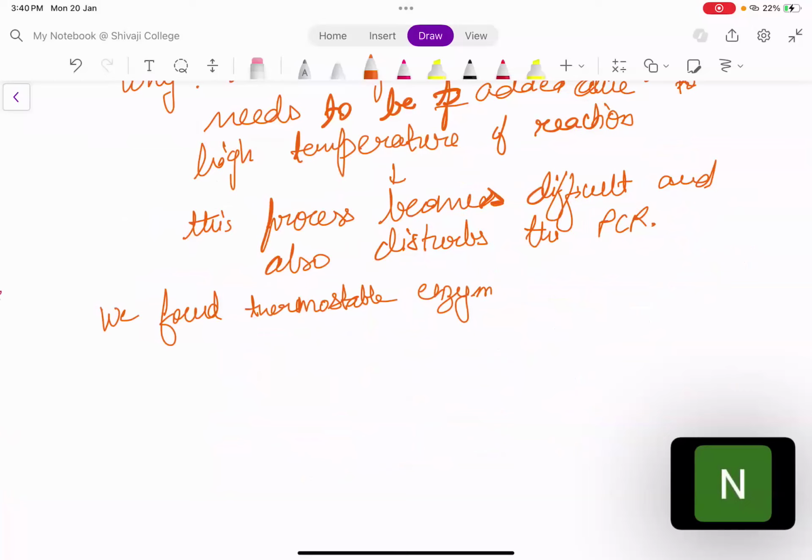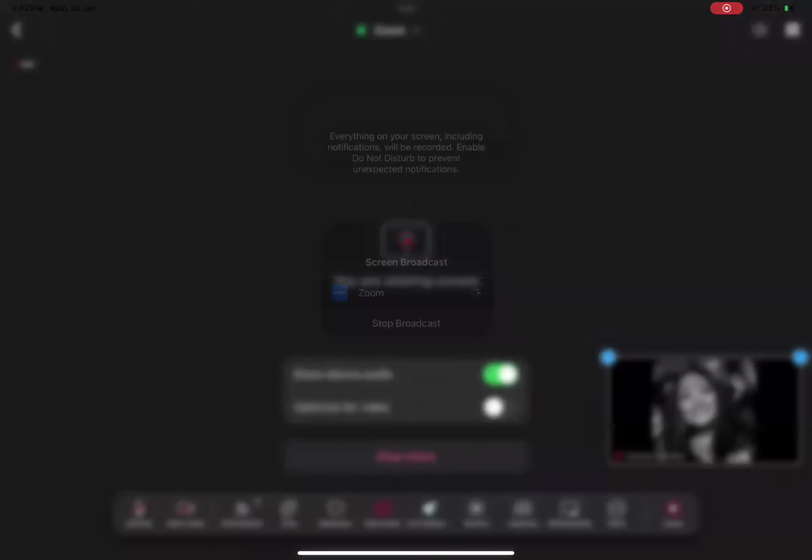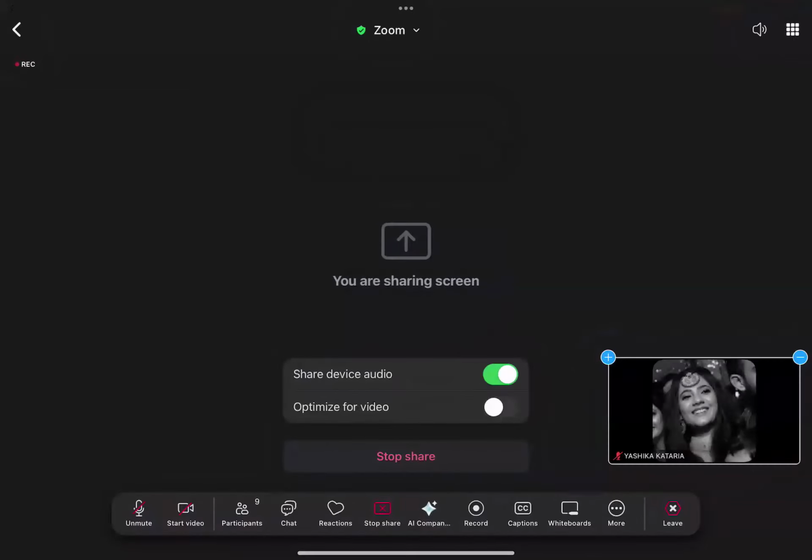Has everybody understood till here? Have people understood till here? Any doubts?